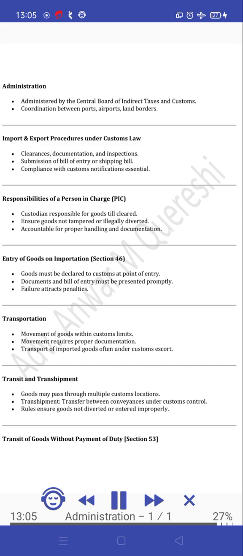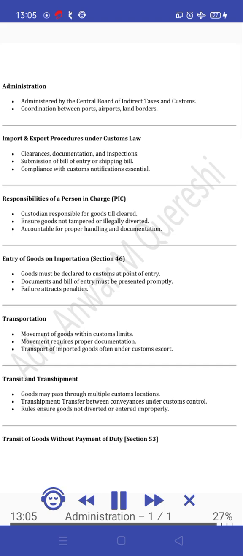Import and export procedures under customs law: clearances, documentation, and inspections. Submission of bill of entry or shipping bill. Compliance with customs notifications is essential. Responsibilities of a person in charge (PIC): custodian responsible for goods until cleared. Ensure goods are not tampered with or illegally diverted. Accountable for proper handling and documentation.